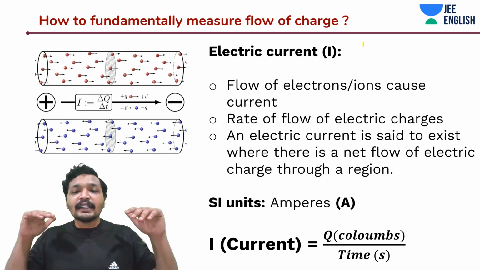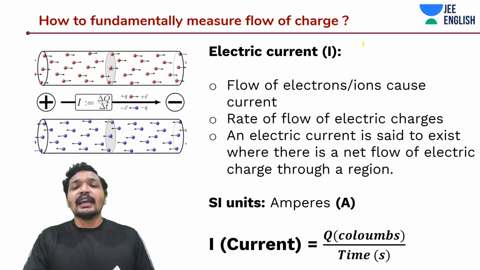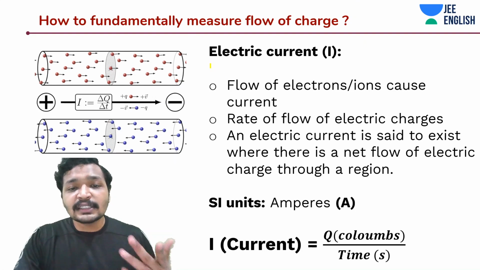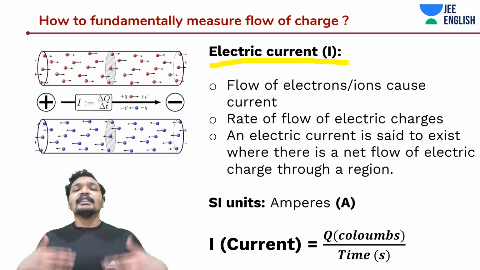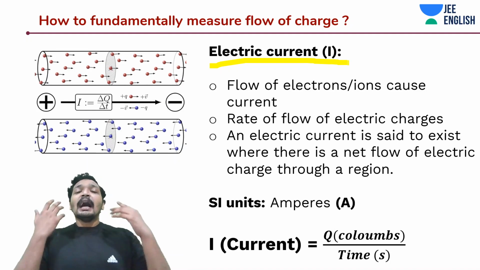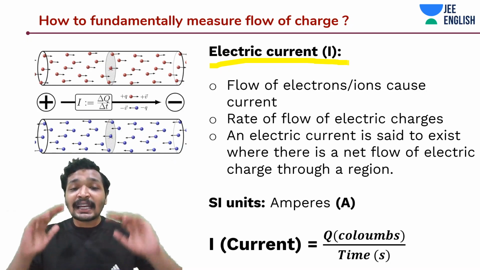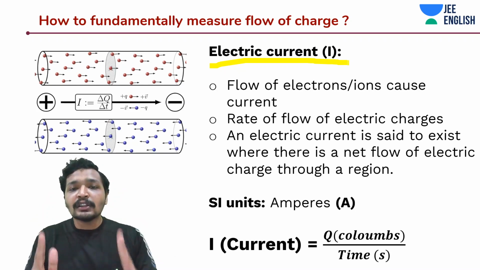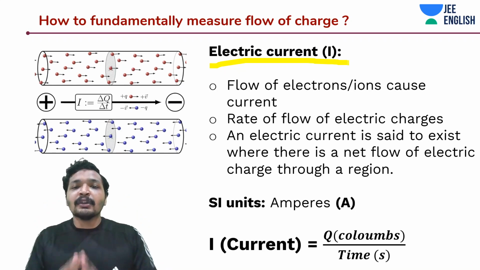And they are defined in this physical world using electric current, which makes more sense to us, right? Why not charges? Flow of charges is something that we don't understand very much. Not everyone understands flow of charge. Electric current makes more sense. Electric current is the fundamental unit, not the coulomb. Do keep this in your mind.